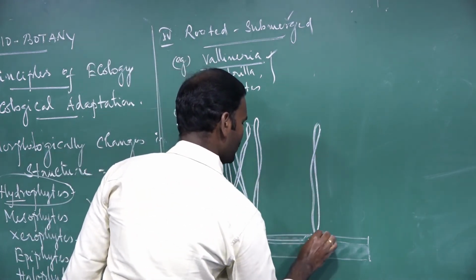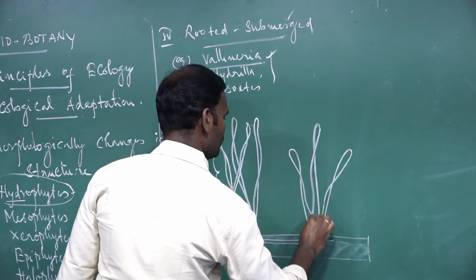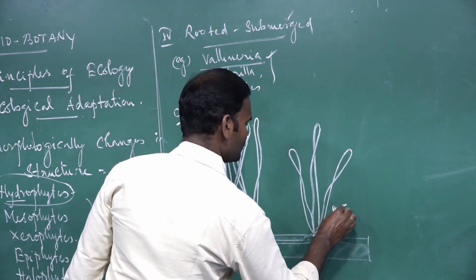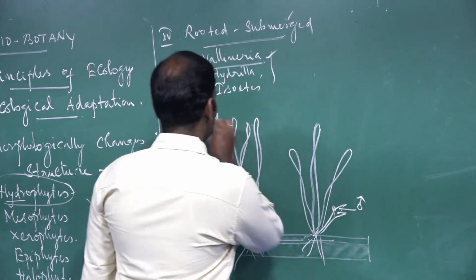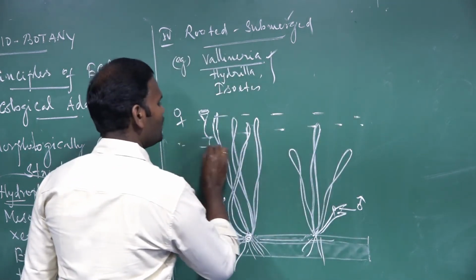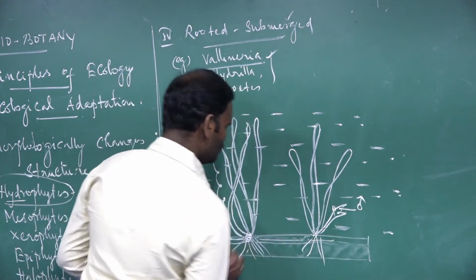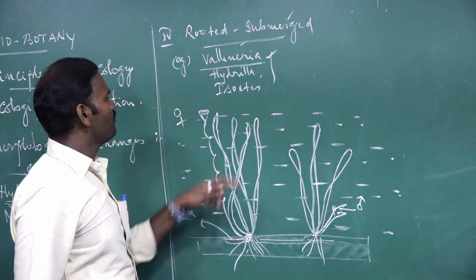Both plants are separate. This is a male flower. These plants are completely immersed under the water, but the lower root portions are fixed in the mud. These are called rooted submerged.